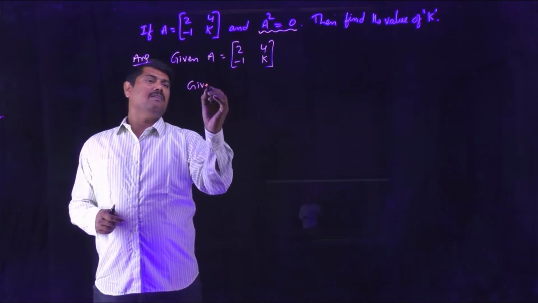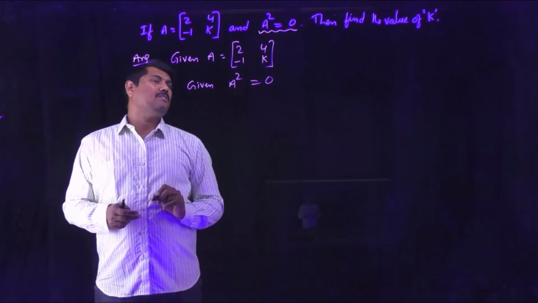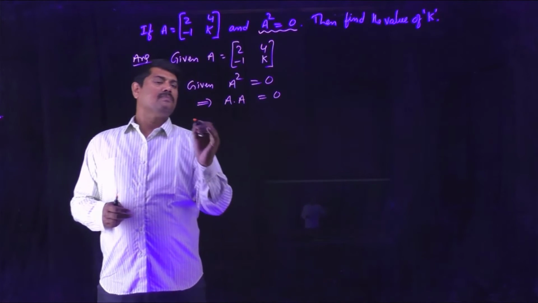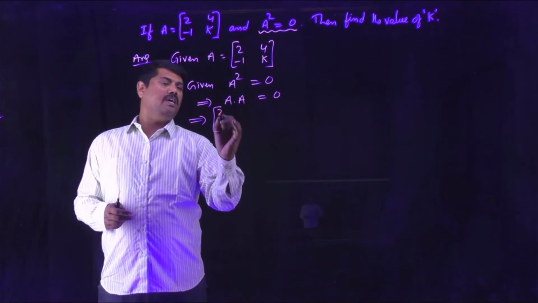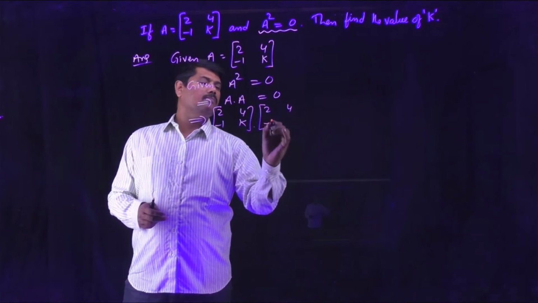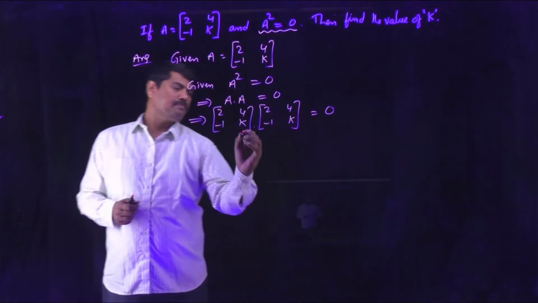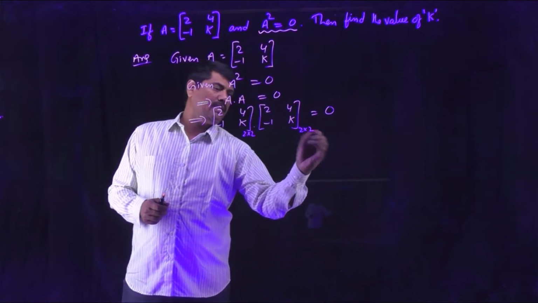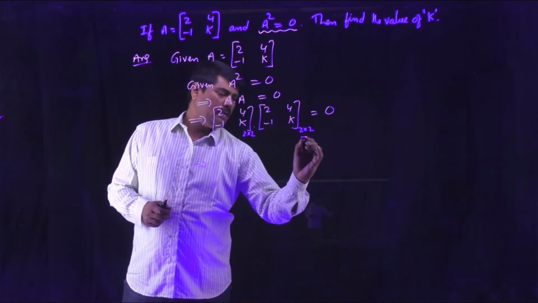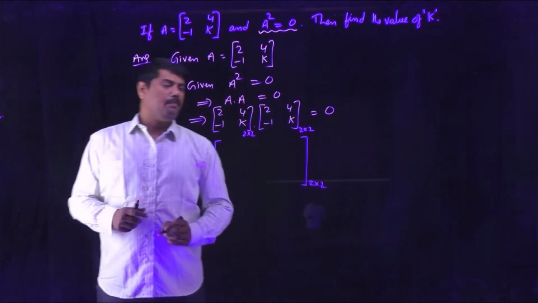And also given that A square is equal to 0. We have already discussed the properties. What is A square? A square is nothing but A into A. Now substitute the given matrix A, that is [2, 4; -1, k] into again [2, 4; -1, k], which is equal to 0. Now these two are 2 by 2 order matrices and the product is possible. The obtained matrix is of order 2 by 2. So let us start the multiplication process.